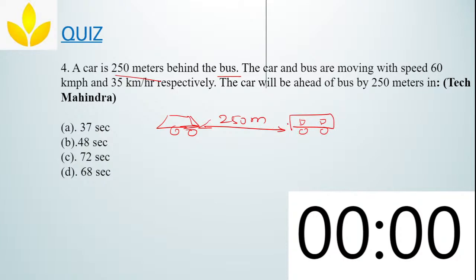Okay, 72. Okay, great. Anisha is saying 72. Arvind is saying 48. Okay, we'll see which is correct.